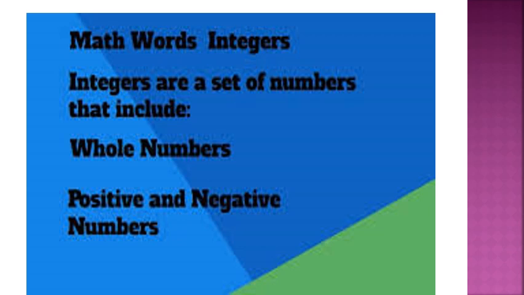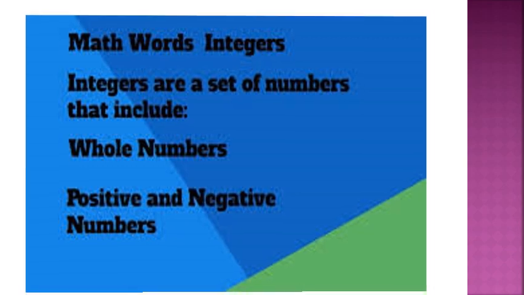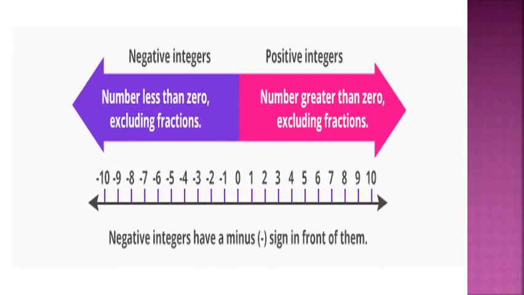Whole numbers are 0 and counting numbers. In addition to the whole numbers, negative numbers also come under integers. Integers means a set of numbers that include whole numbers and negative numbers. In this number line, you can clearly observe the integers.